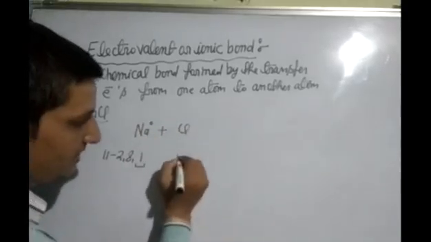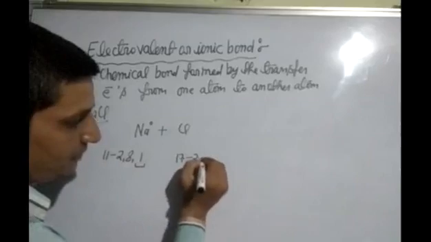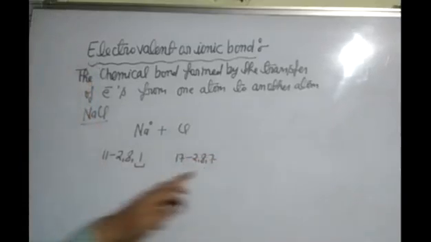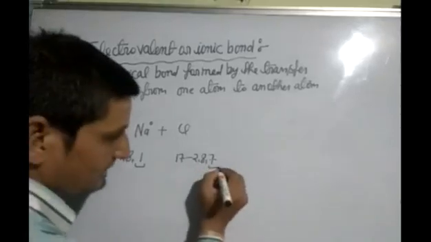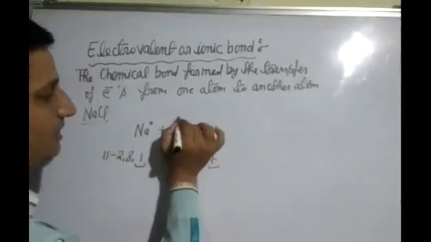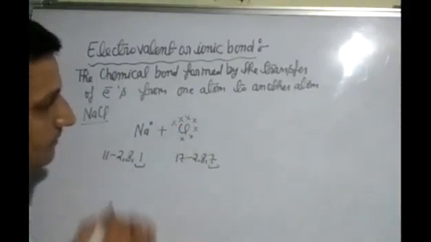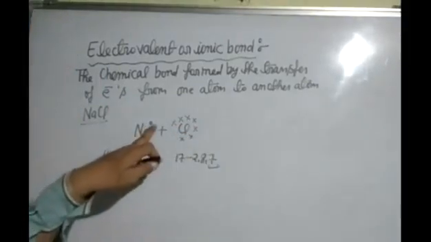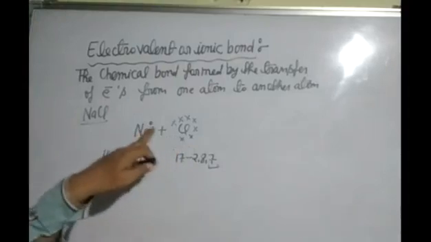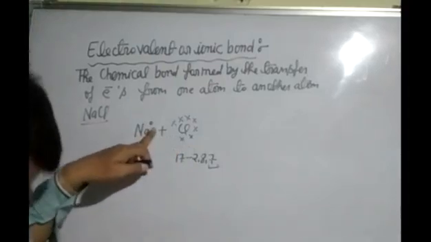The atomic number of chlorine is 17, electronic configuration 2, 8, 7. In the last shell 7 electrons are present, so these 7 electrons take part in bond formation: 1, 2, 3, 4, 5, 6, 7. We can show electrons by cross or dot.